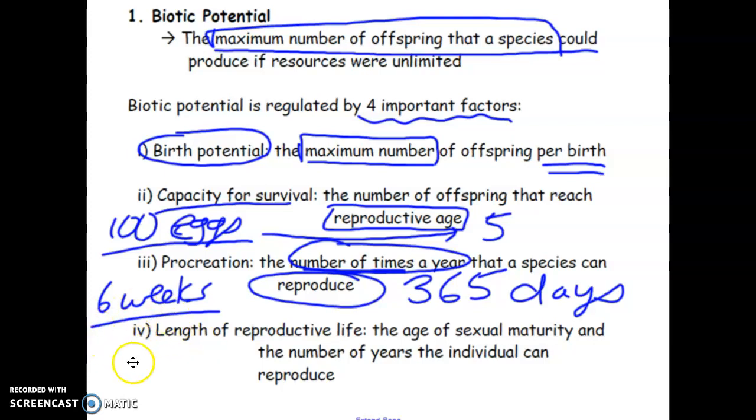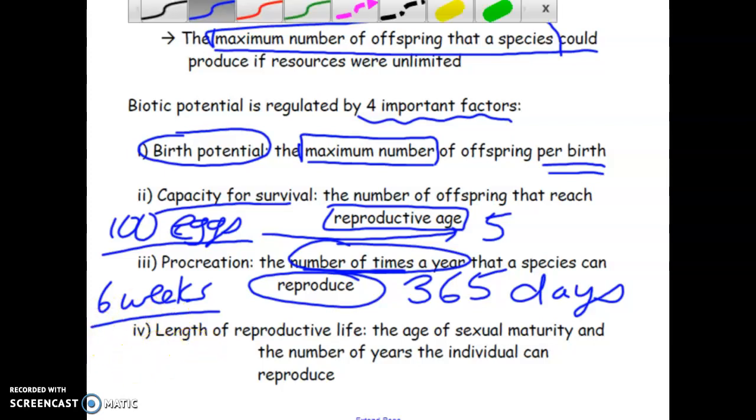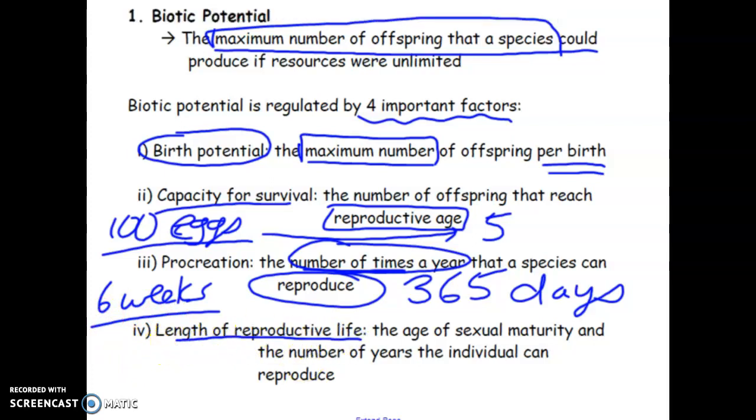And number 4 is the length of reproductive life. This is talking about how many years during an organism's lifespan they can actually reproduce. For example, let's say you have a puppy.